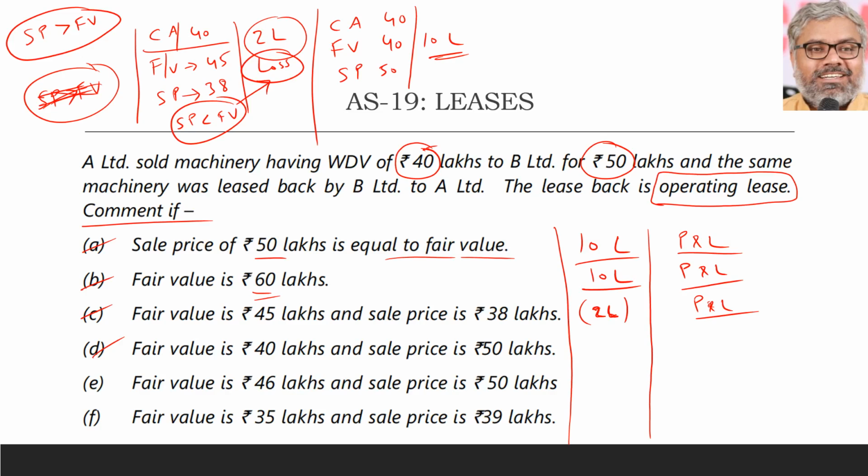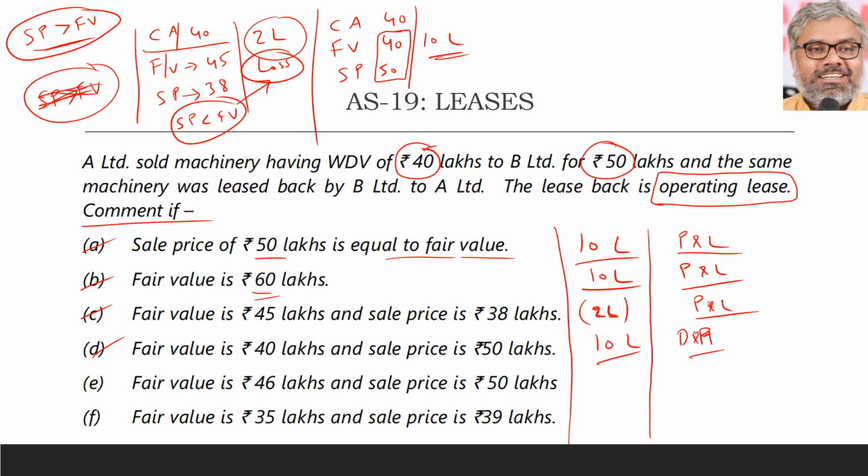Correct? When there is a profit of 10 lakhs, then we have to also check what about the sale price and fair value. When there is a sale price which is higher than fair value, that is where we have a problem, right? When there is a sale price which is higher than fair value, then what should we do? We should not recognize that profit immediately. That should be deferred and amortized over the period of lease term. So 10 lakhs profit, not in P&L account. It should be deferred and amortized over the period of lease term.